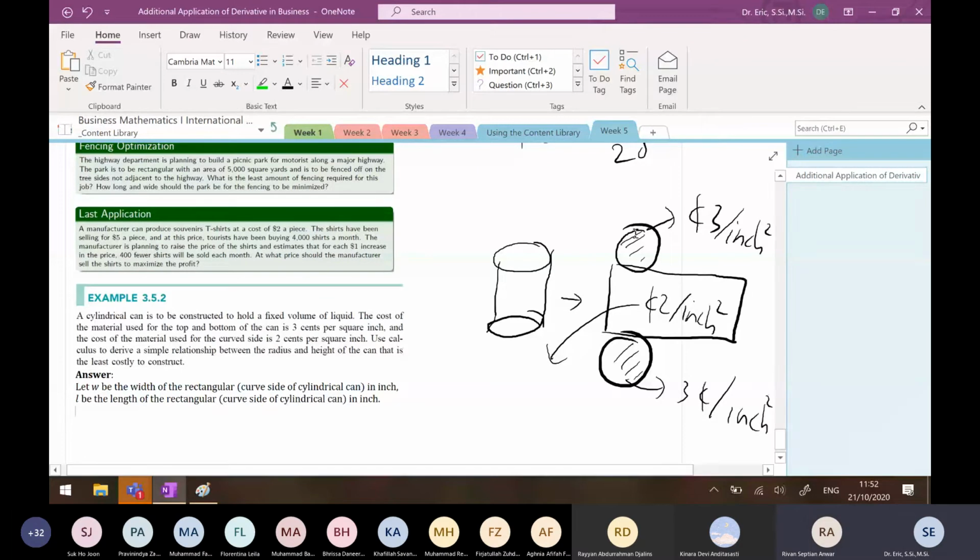What about this? I have to find the area of this. So to find the area, you should know what?